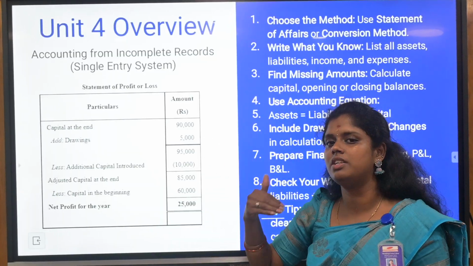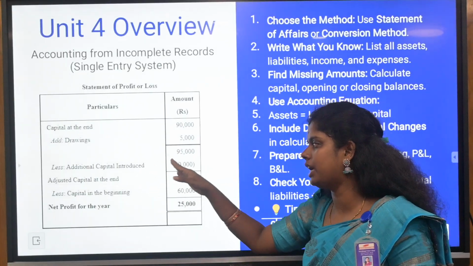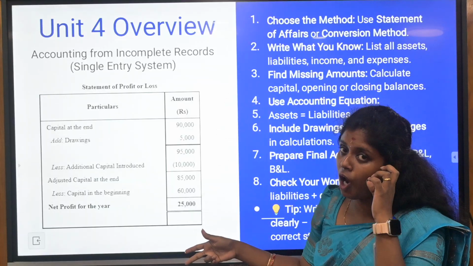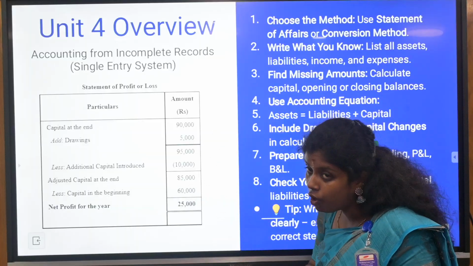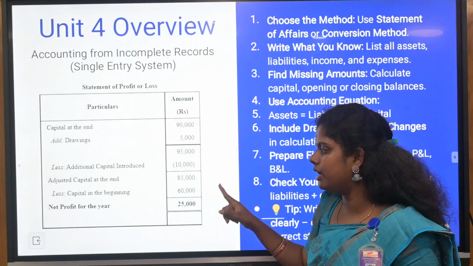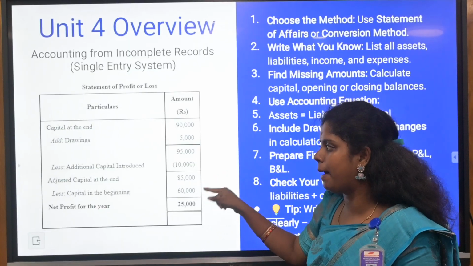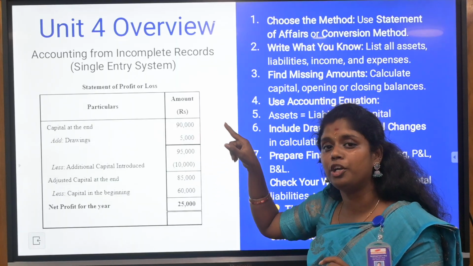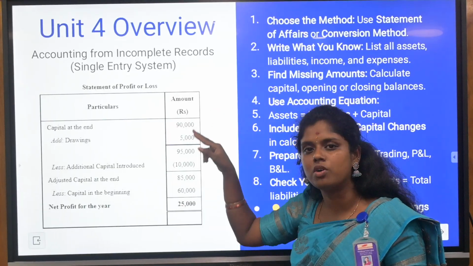Some questions mention only the capital at the beginning and additional capital introduced. At that time you need to find out from the top, but they have not mentioned the capital at the end, the closing capital. You need to go by the reverse order. So if it is less, you are going to add. You add the profit to the capital at the beginning, which is the opening capital, and the third one you are going to add again, and lastly you are going to subtract. That is the reverse process when you do not have the missing figure, which is the closing capital.